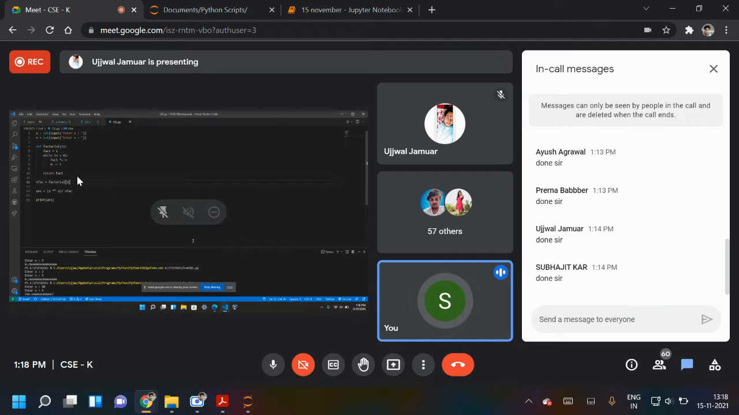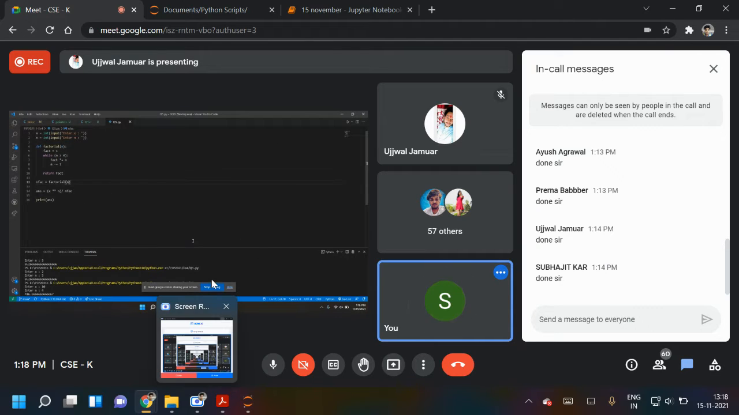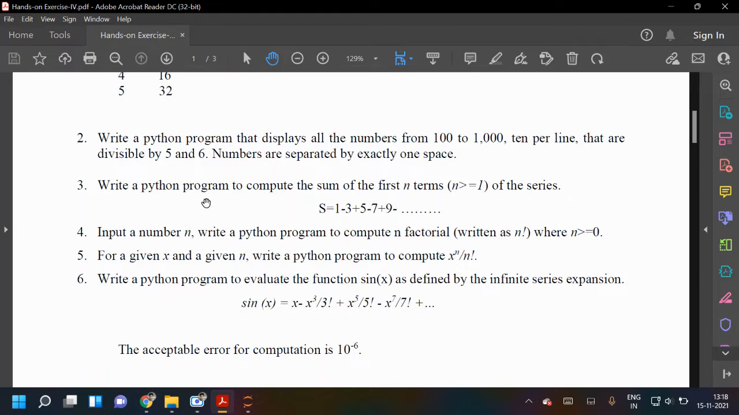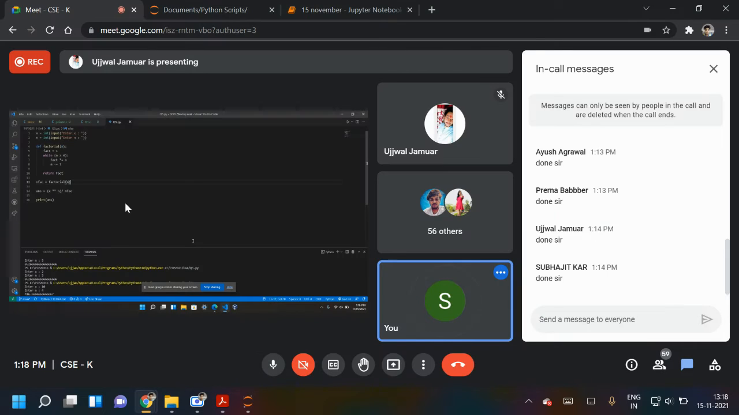So the thing is, what he has done: the question was to find x raised to power n upon n factorial. So x raised to power n can be calculated easily with the power function, or directly you can use x star star n. For n factorial, you have to find the factorial separately. So for that, he has defined a factorial function.